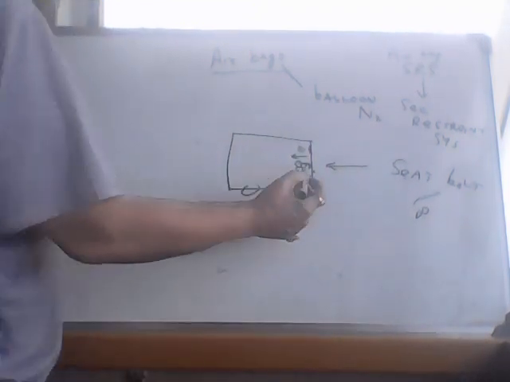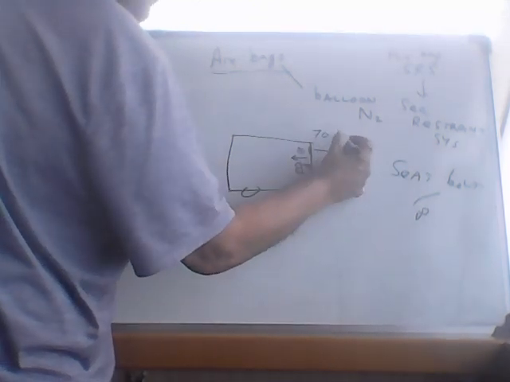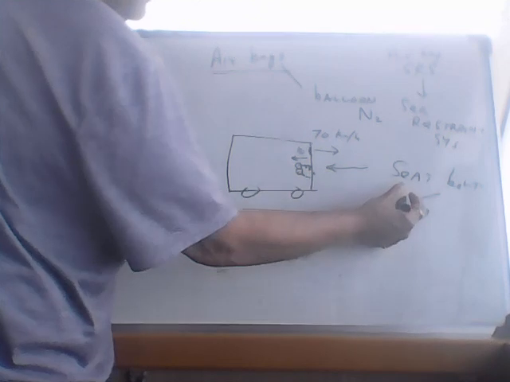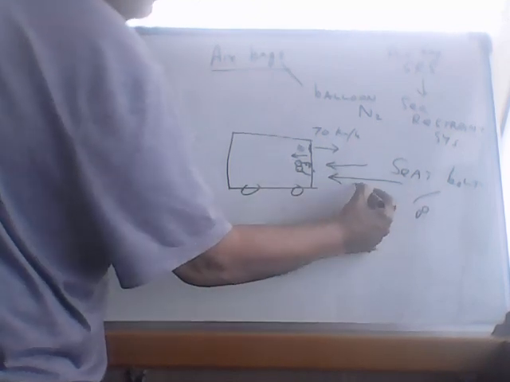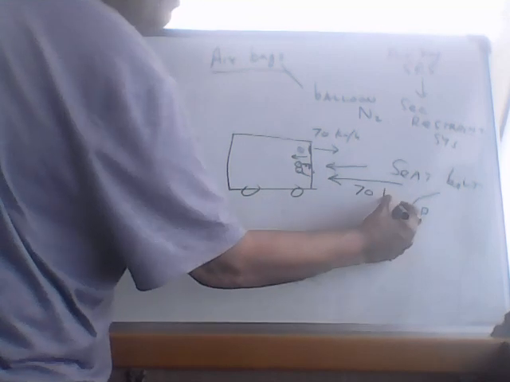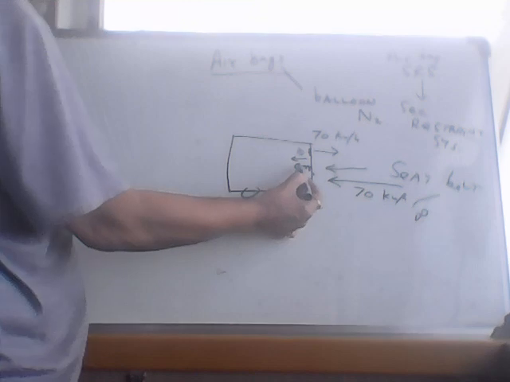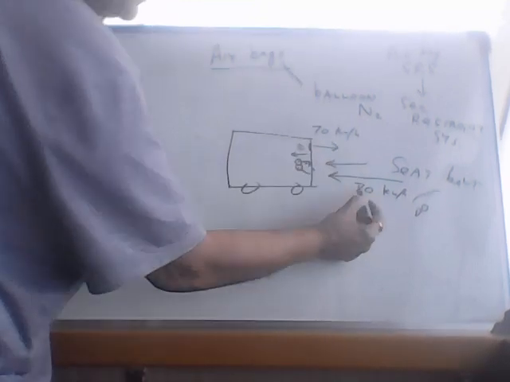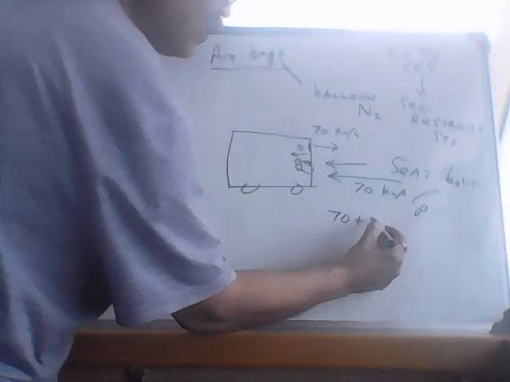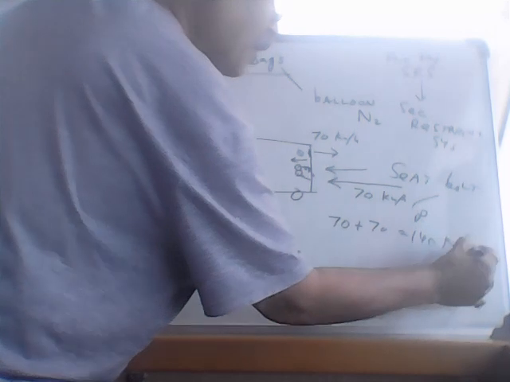Now, suppose your car is moving forward at 70 kilometers per hour and there's another car which hits you with the same speed, also 70 kilometers per hour. So the speed at which your head will move forward will be 70 plus 70, that is about 140 kilometers per hour.